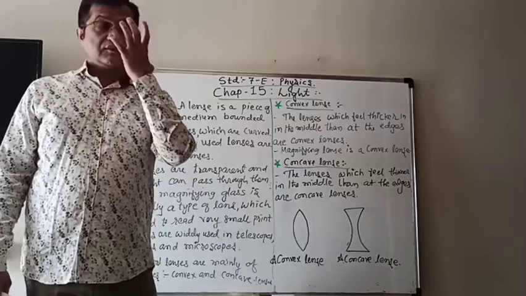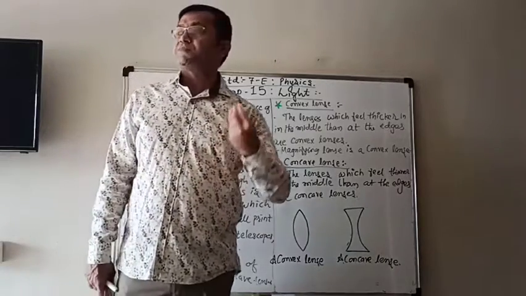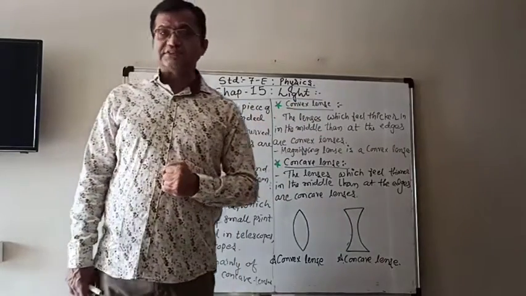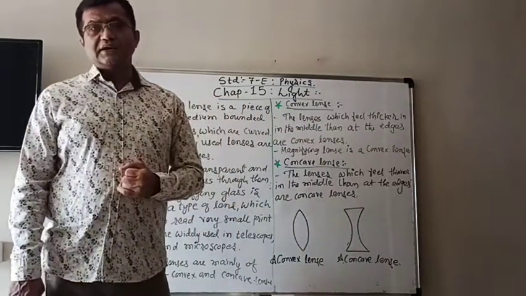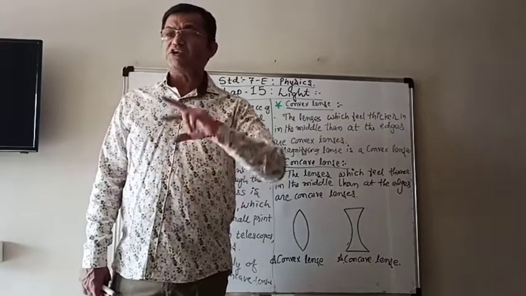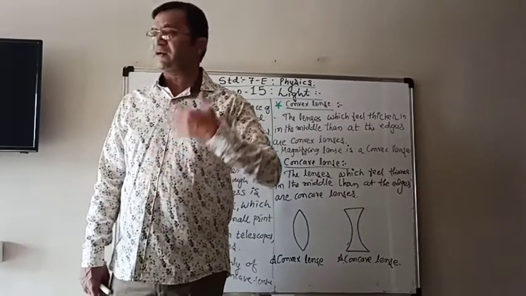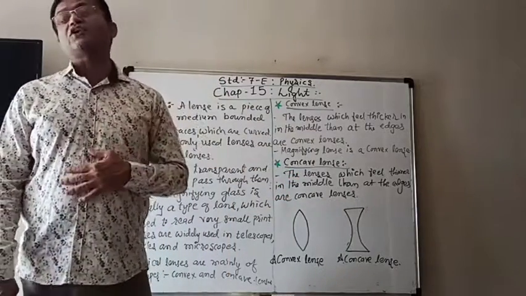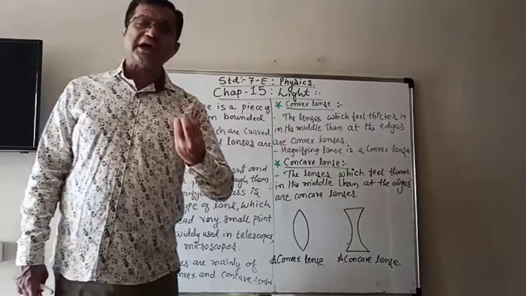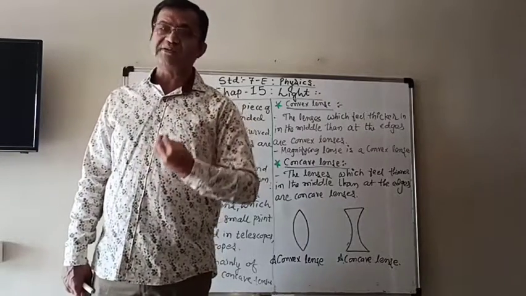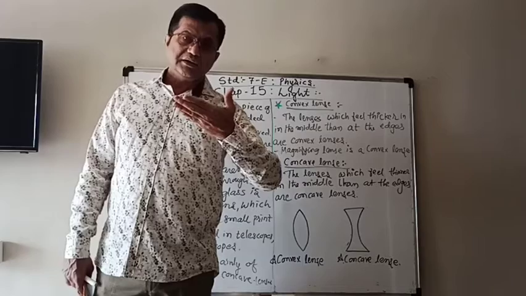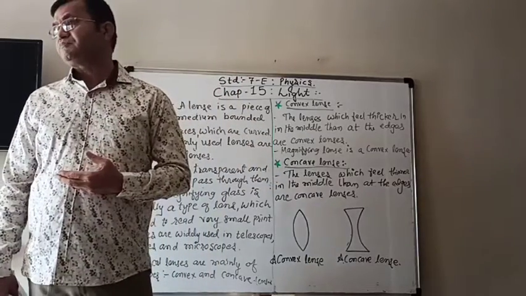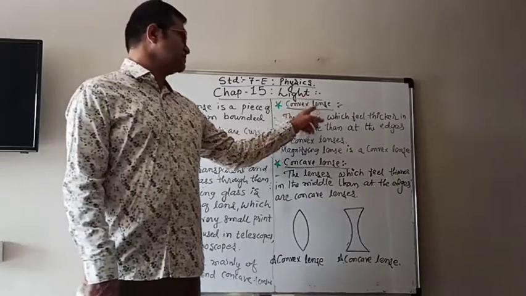And the microscopes, etc., generally use convex lenses. But in spectacles, we can use either concave or convex lens or both together also. It depends on which type of defect is in our eyes. If you are not able to read nearby things, then you have to use the convex lens.